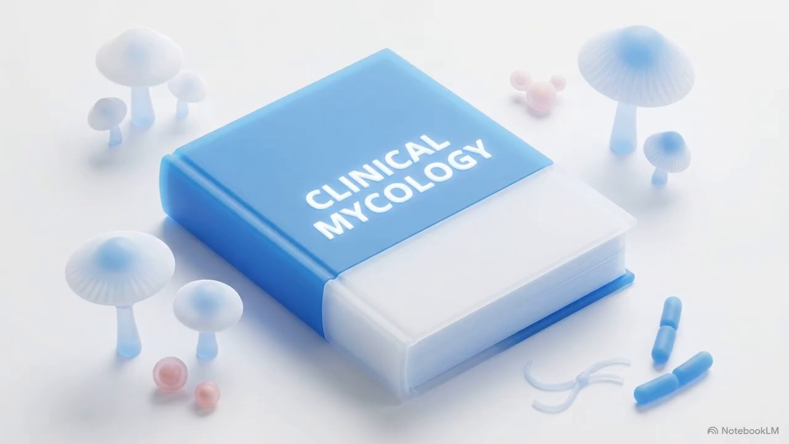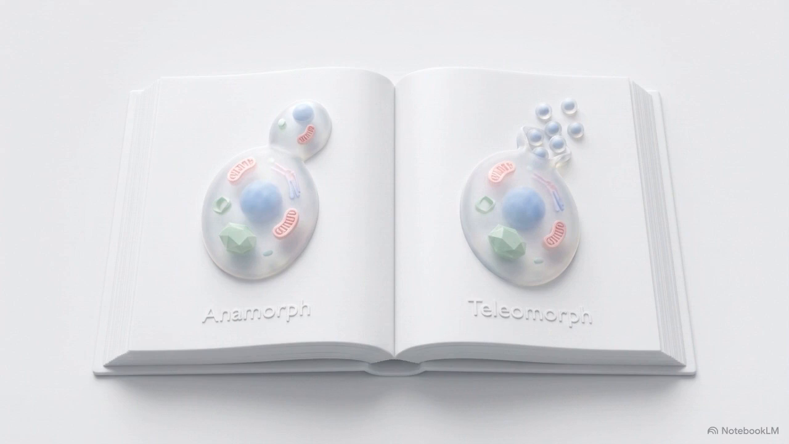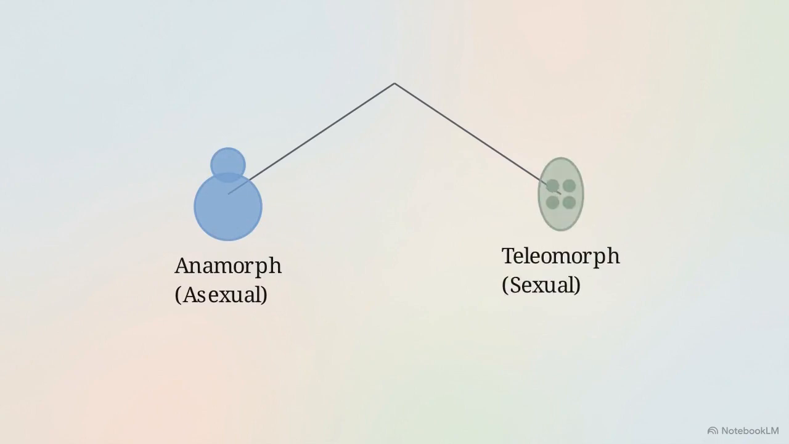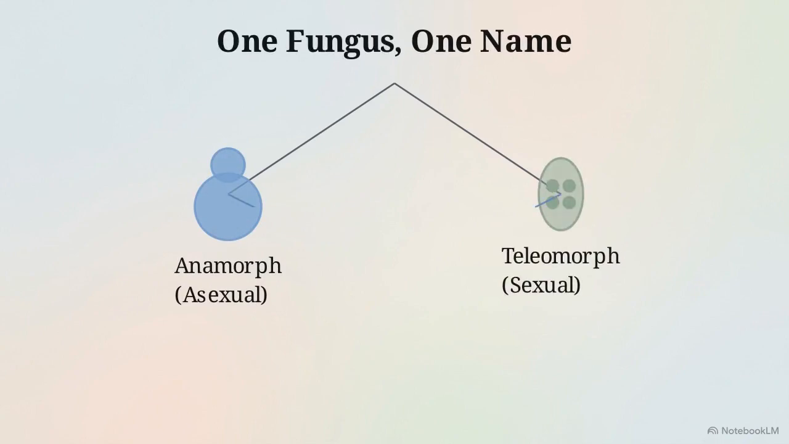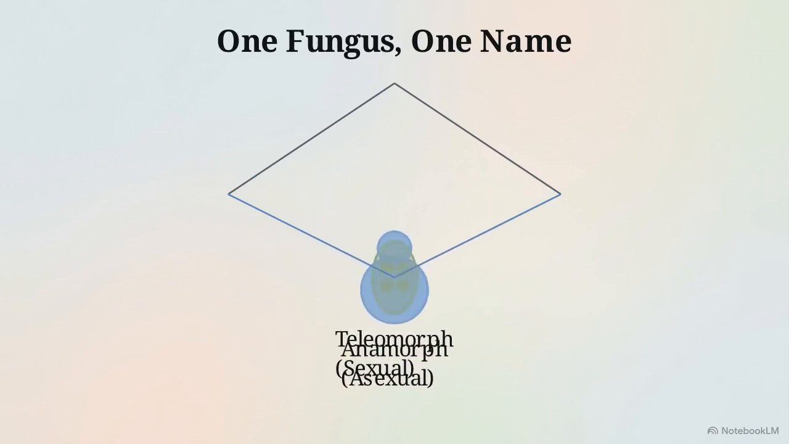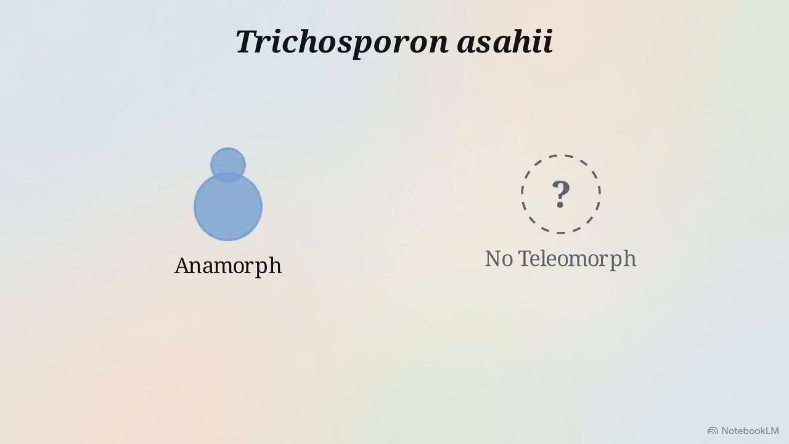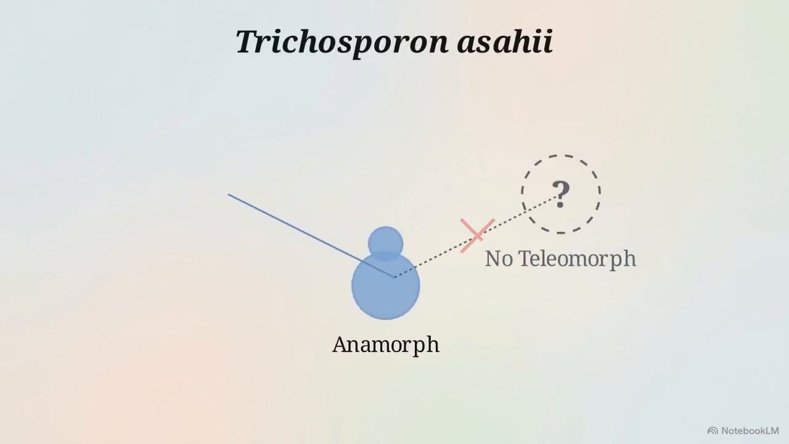Managing these pathogens requires navigating a historical hurdle. For much of the 20th century, mycology used a dual nomenclature system that assigned two separate names to a single organism. The anamorph branch describes the asexual, budding state, while teleomorph describes the spore-producing sexual stage. Under the one fungus, one name principle, these merge into a single genomic identity. Yet yeasts like Trichosporon asahii remain caught in transition, existing strictly as anamorphs.